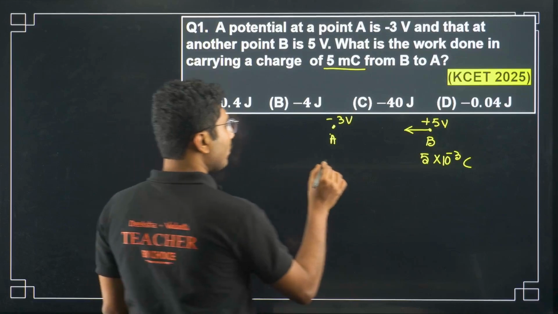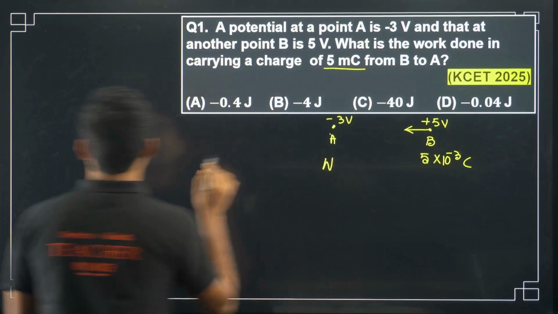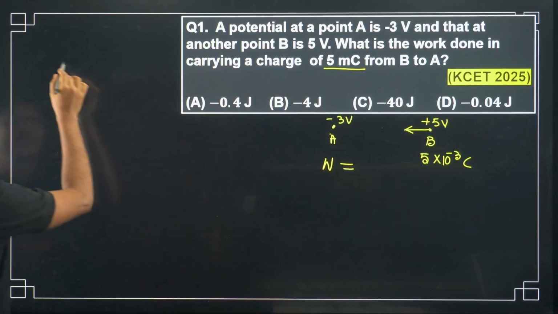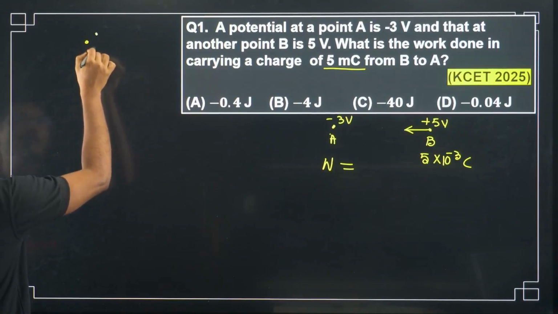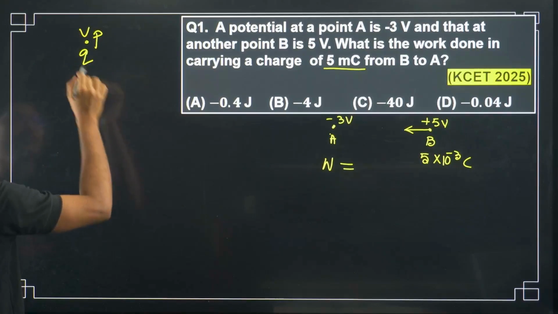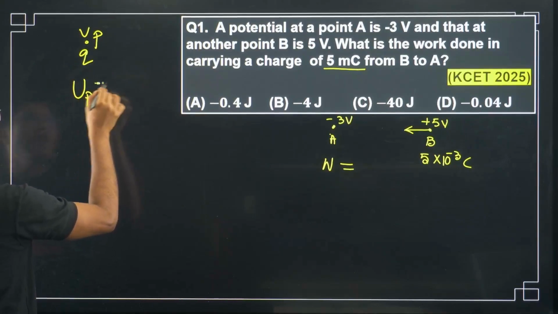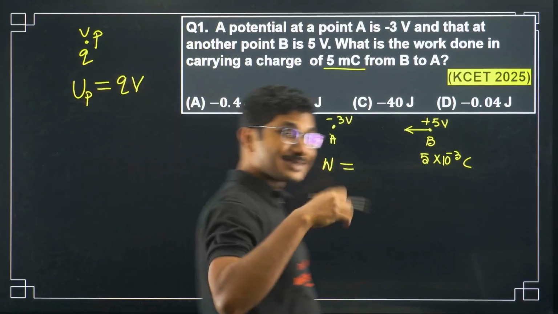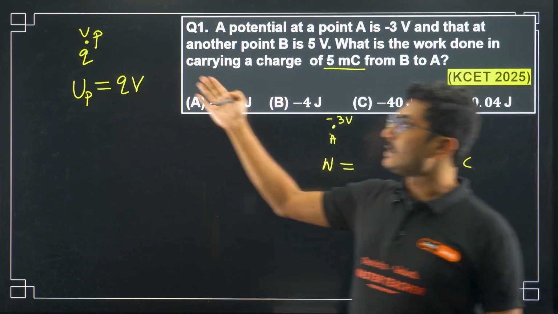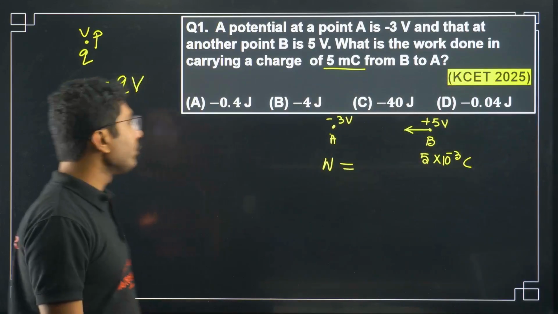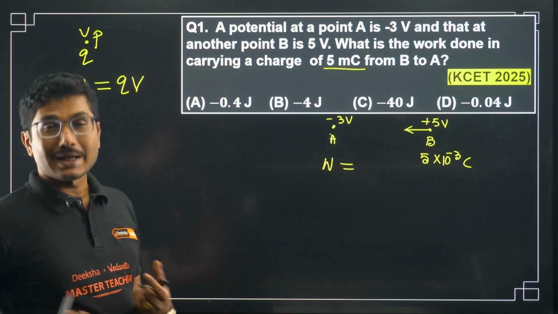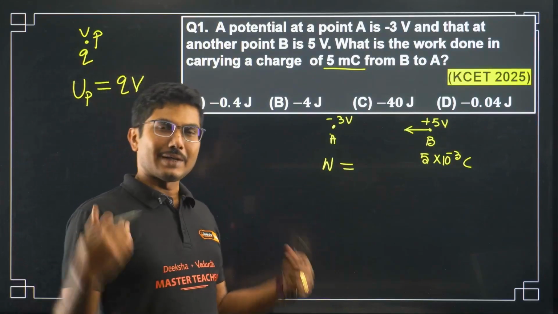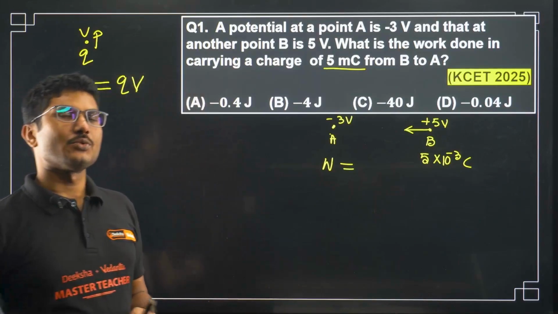To calculate work done, we know the potential energy at a point P, where the voltage is V and the charge is Q, is Q into V. I have discussed this again and again. Work done is basically the change in potential energy. Whatever the change in potential energy, that much work has to be done.